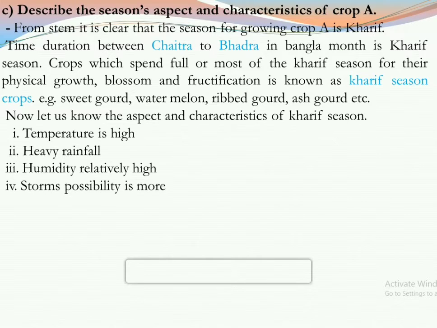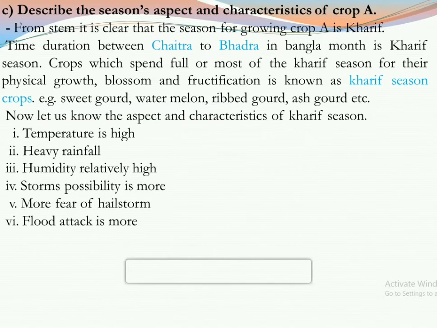Storms are more possible because of rainfall, and sometimes very much hotness creates storms. There is more fear of hailstorm. Basically it happens during Boishakh and the last of Chaitra, which is known as nor'wester storm, and that is when hailstorms happen.